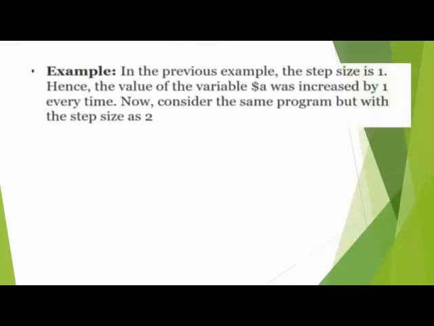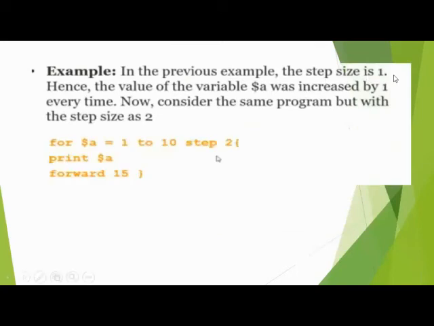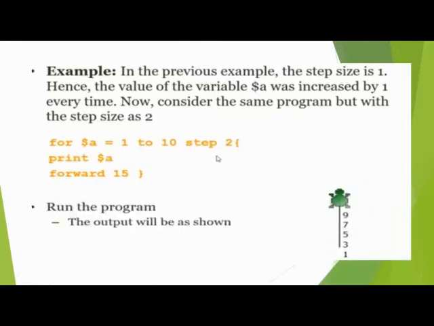First we share the example of a positive value. In the previous example I shared 1 to 10, with the value given in the variable. So here we type for, then take the variable equal to 1 to 10, but we use the step here. How many steps do we skip? Two steps. And the action we perform here is print $a forward 15. When we run the program, the output will be shown like this: